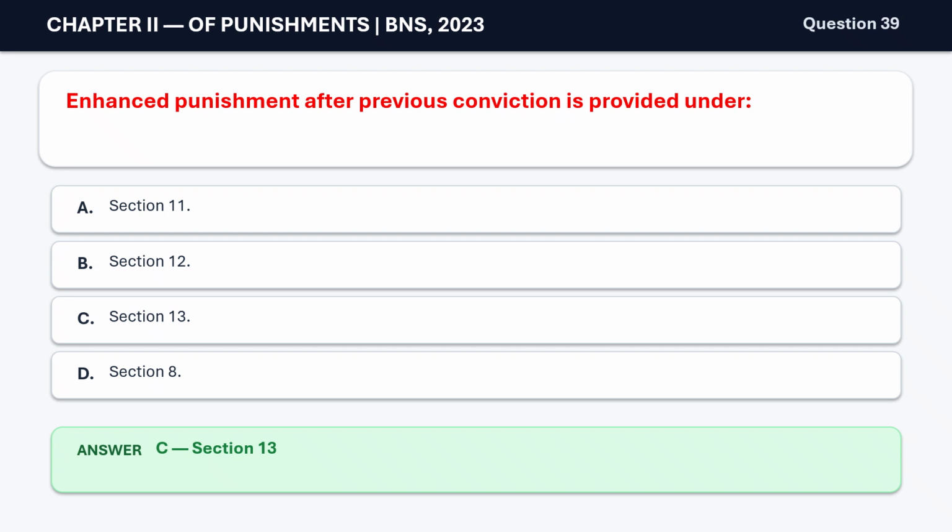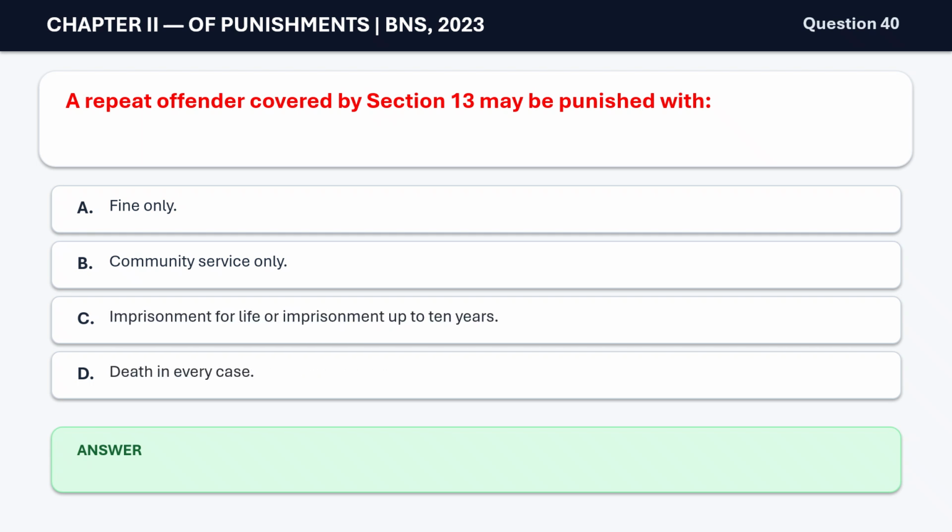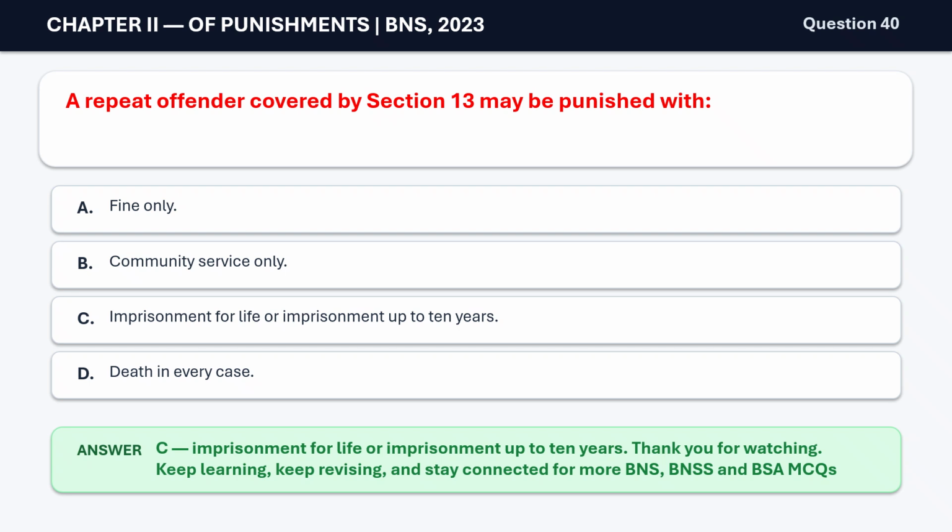Section 13. Question 40. A repeat offender covered by Section 13 may be punished with A. Fine only. B. Community service only. C. Imprisonment for life or imprisonment up to 10 years. D. Death in every case. The correct answer is C. Imprisonment for life or imprisonment up to 10 years.